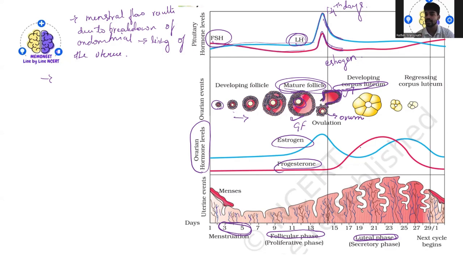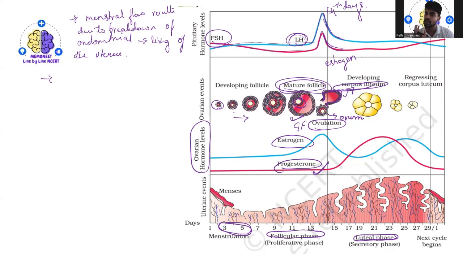Okay, so if fertilization has happened during the release of the ovum, that is ovulation, now this fertilized embryo has to get implanted, right? For that, this progesterone is very important. And the secretion of this progesterone is stimulated by the corpus luteum. So this is clear, and this plays a very important role in the pregnancy event. During pregnancy, the menstrual cycle stops, and you will not see any other menstrual cycle.